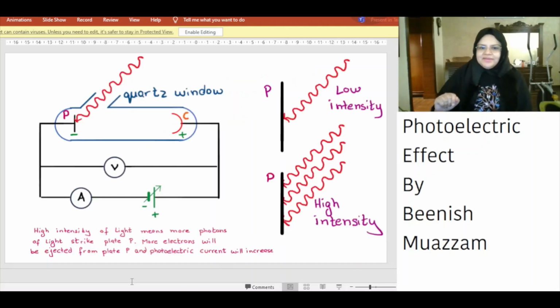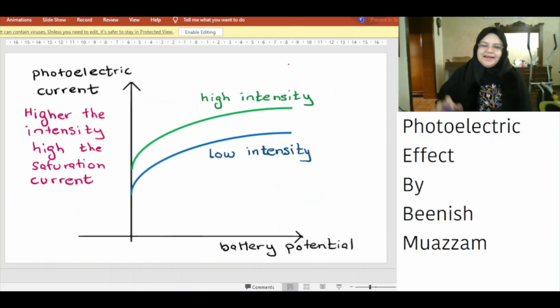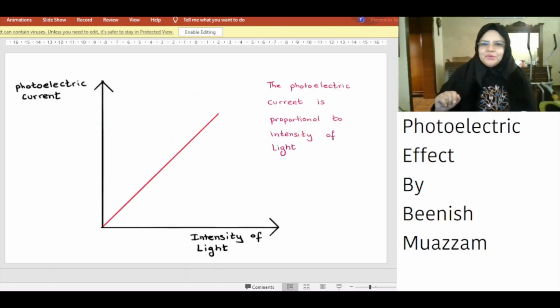High intensity of light means more photons of light strike plate P, more electrons will be ejected from plate P, and the photoelectric current will increase. Higher the intensity of light, higher the saturation current. Hence, we observe the photoelectric current is proportional to the intensity of light.